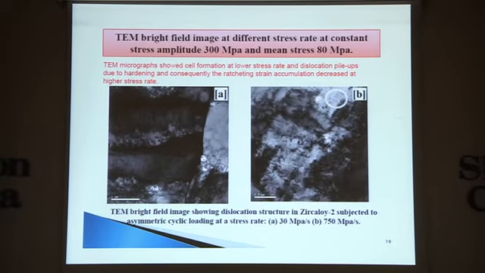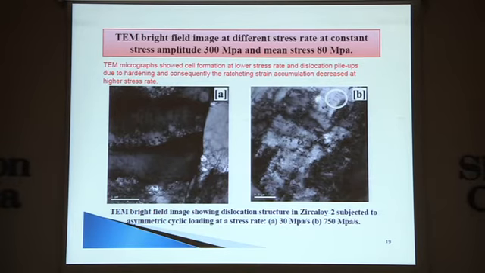This was the third case, that is the increase in stress rate. Increase in stress rate leads to improvement in the fatigue life. It's the contradictory one. Here some pile-up of dislocations is observed, and we also compared with the plots of the hardening and softening behavior. There we saw the improvement in fatigue life of that particular material.